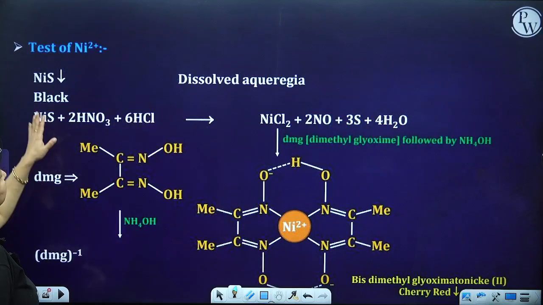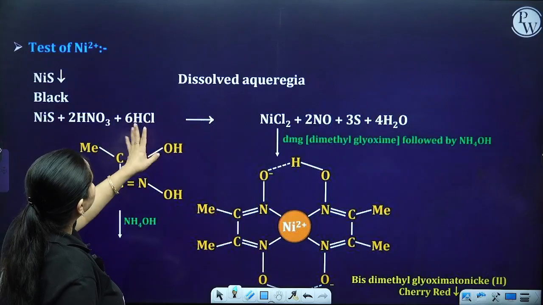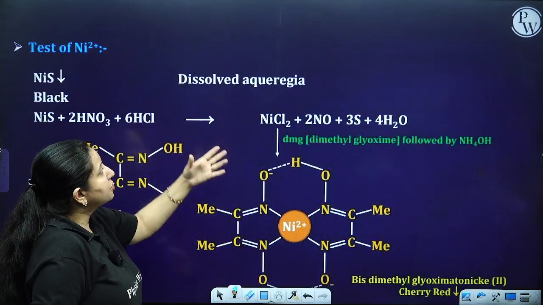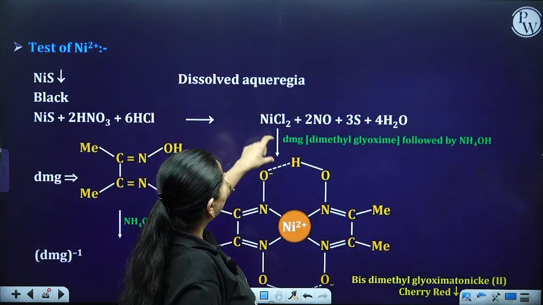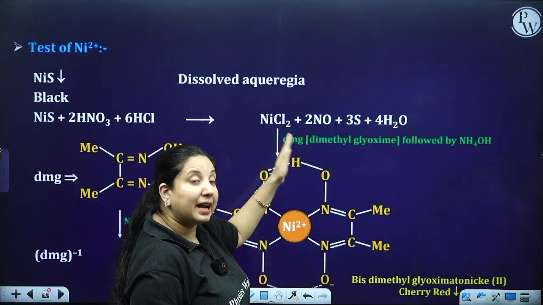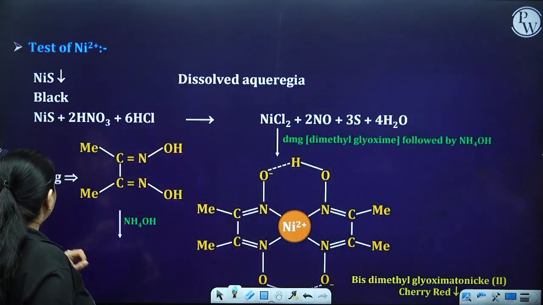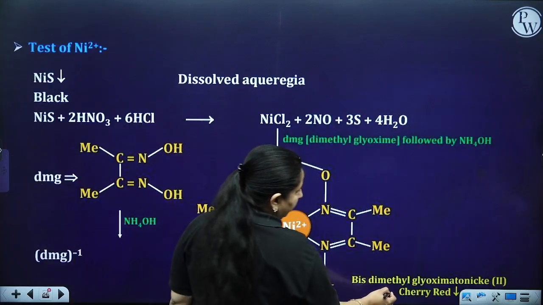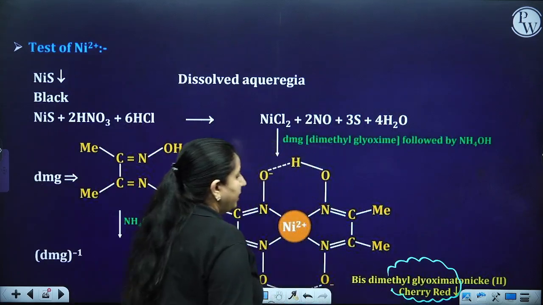Now for the nickel, it means I got a black color. So nickel, HNO3 and HCl, and this further should be dissolved in aqua regia. So basically I got NiCl2. Now further, when I put in DMG, that is dimethyl glyoxime, followed by NH4OH, I get a complex which is cherry red in color. This complex is cherry red in color.